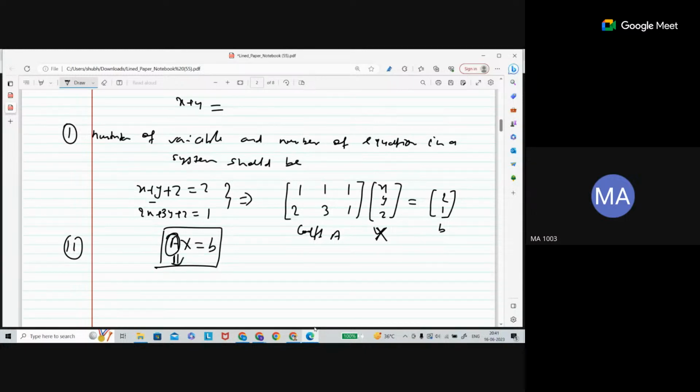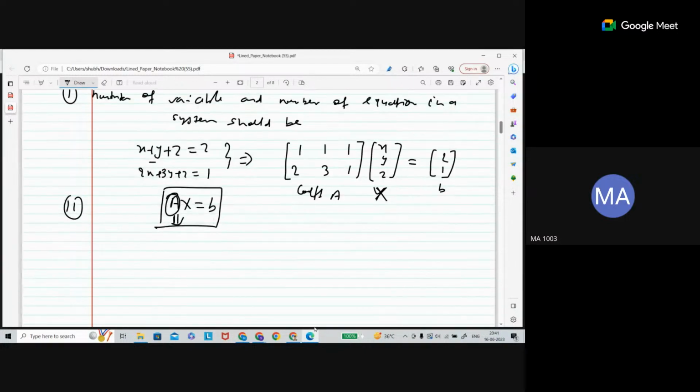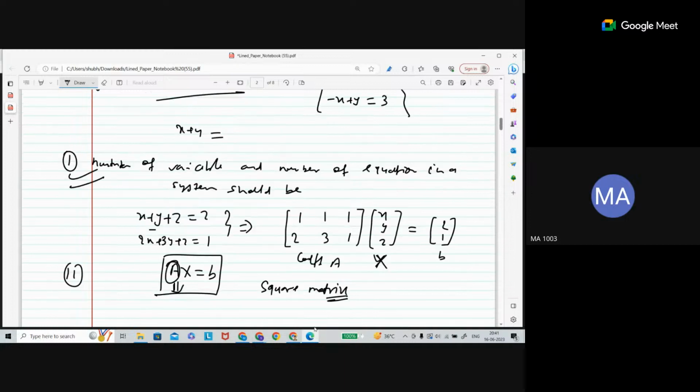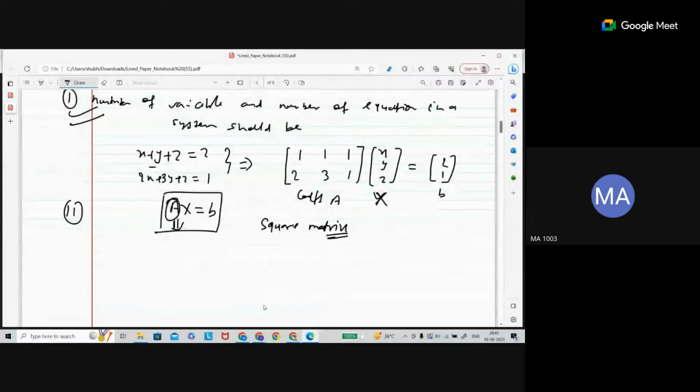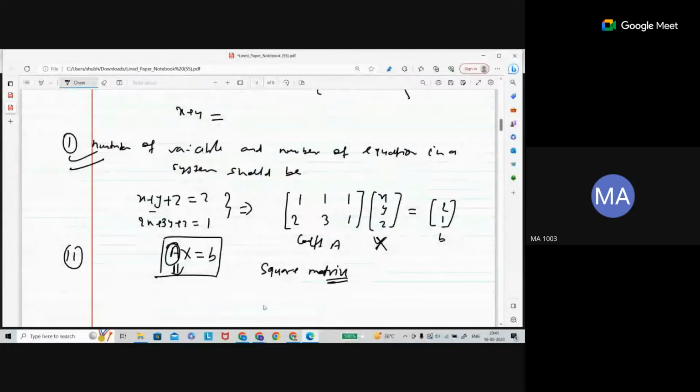Now the second condition applies to this A matrix, the coefficient matrix. What is the condition? This coefficient matrix should be a square matrix. Once you say square matrix, the first condition itself follows: the number of equations and variables should be the same.